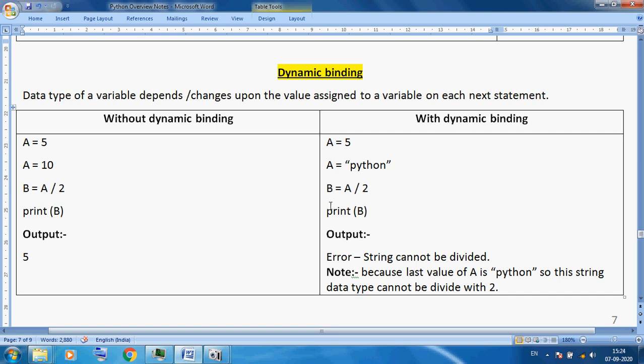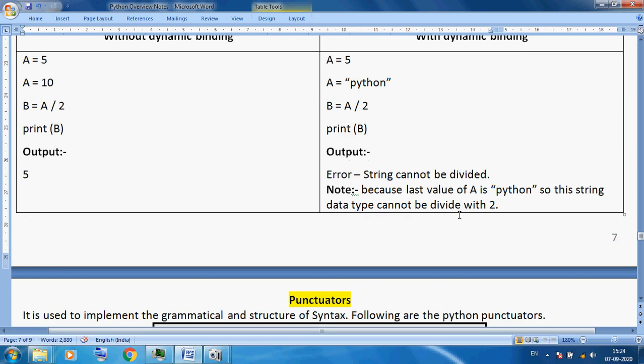But when you perform a calculation, if the data types do not match, it is a mismatch, so it will create an error. So we should keep in mind that the data nature must match, otherwise if you change the dynamic nature, it will create a problem in calculation. Okay, so this is the dynamic binding concept.